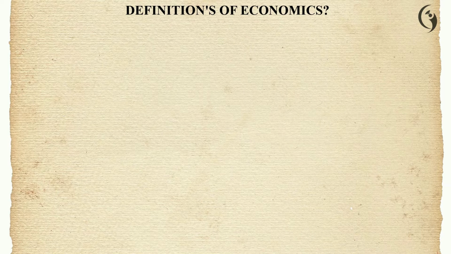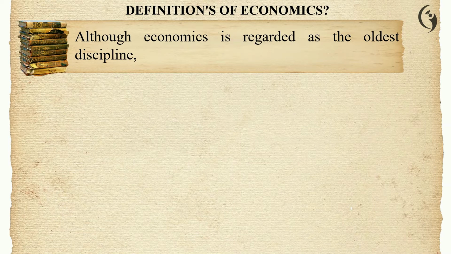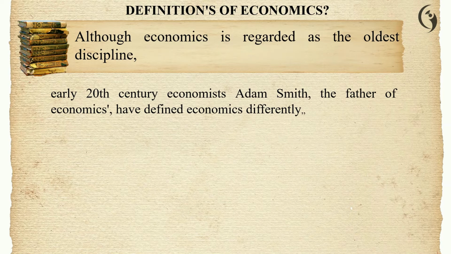And the definitions of economics. What is the definition of economics? Economics is regarded as the oldest discipline, because from when society started, economics has persisted.